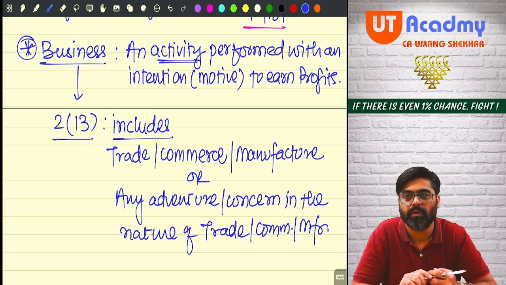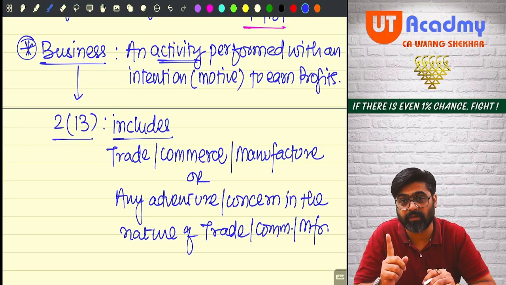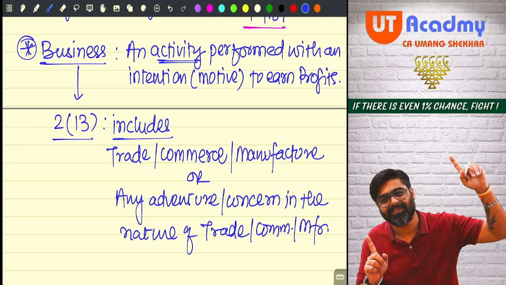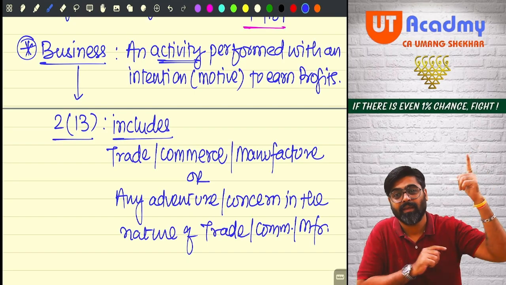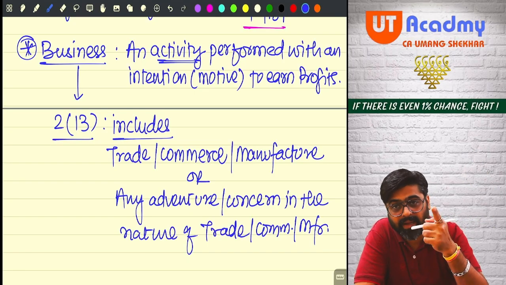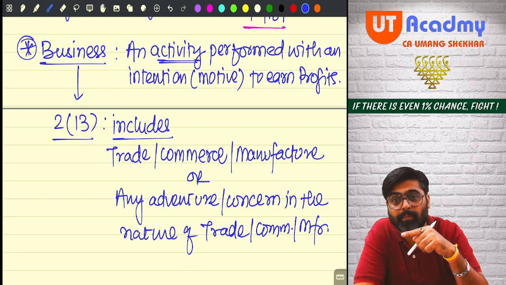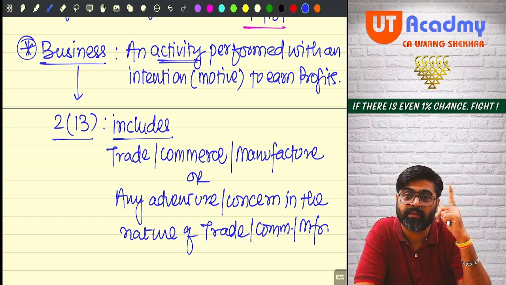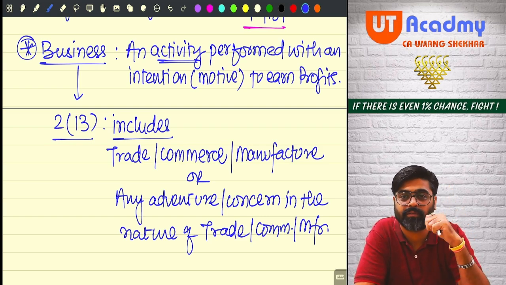Done no? But what is commerce? When this activity becomes huge, it is commerce. Even DMart, Reliance Fresh, they are buying and selling only. But are they buying and selling on a small scale or a large scale? Then that becomes commerce. Getting my point?